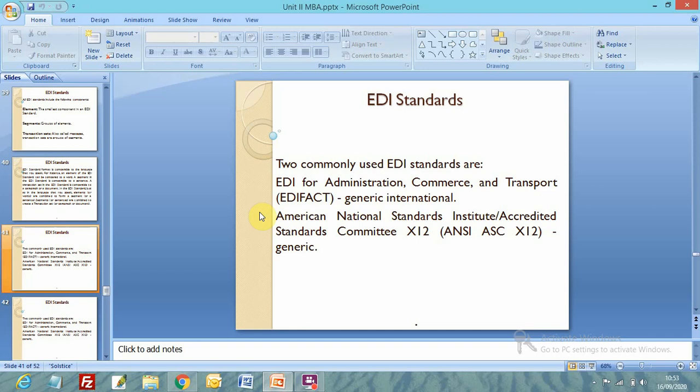The next one is American National Standards Institute Accredited Standards Committee X12, ANSI ASC X12. This is another organization taking care of EDI standards.